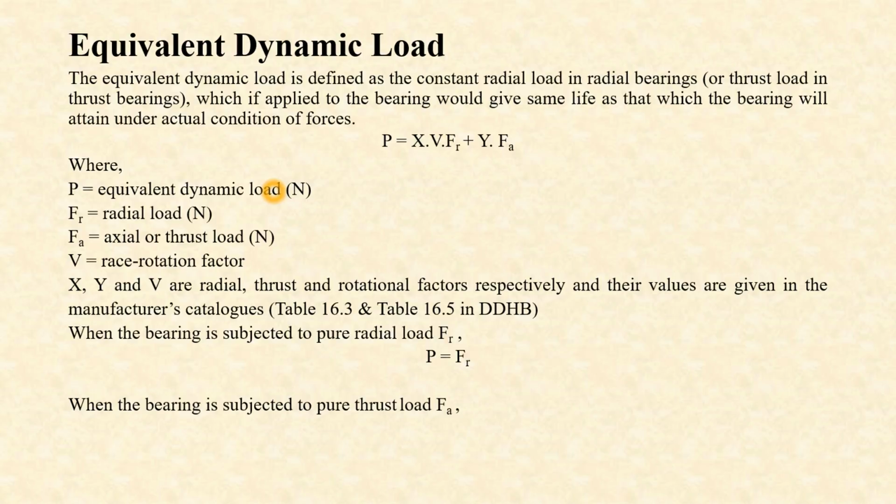The values of V, X and Y are given in the design data handbook. We can use the respective table. In this, one thing you have to keep in mind is that when the bearing is subjected to purely radial load FR, in that case the equivalent dynamic load, that is capital P, is equal to FR only. If the bearing is subjected to purely axial or thrust load, then capital P is equal to FA only. It is the same as that in the static equivalent load.